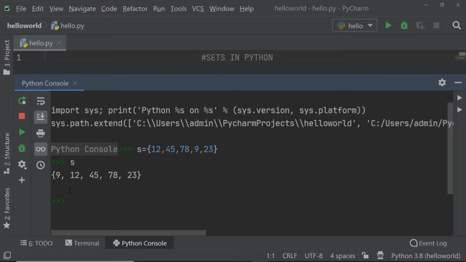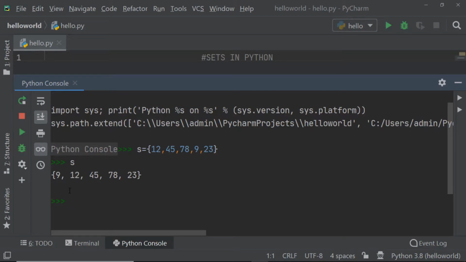Now you will say that there is no order in this set, so is it really useful? Yes, we can iterate through a set, and it can be done by using a loop. Also, a set is mutable, but it doesn't allow duplicate elements. So the main use of a set is to remove the duplicate values from a list.